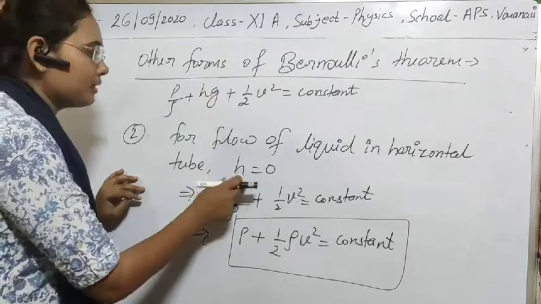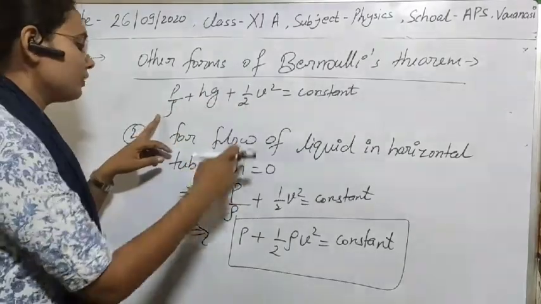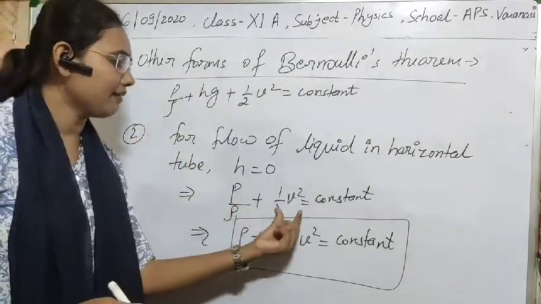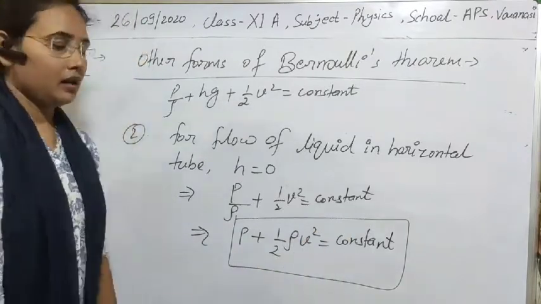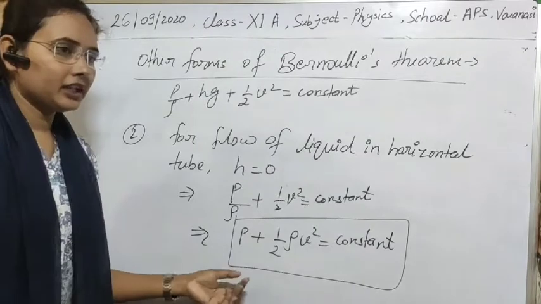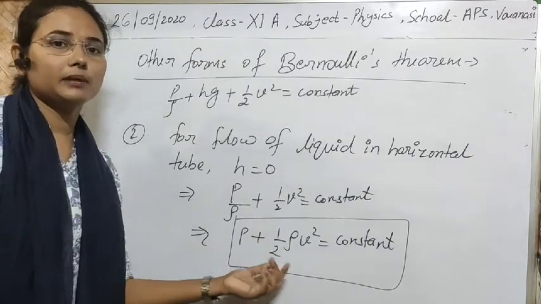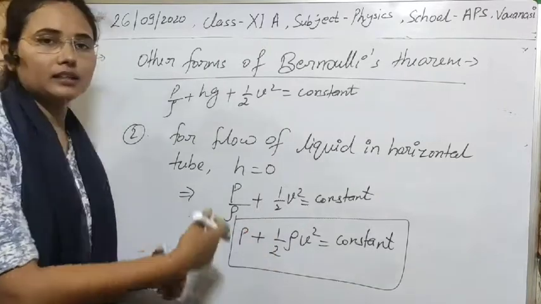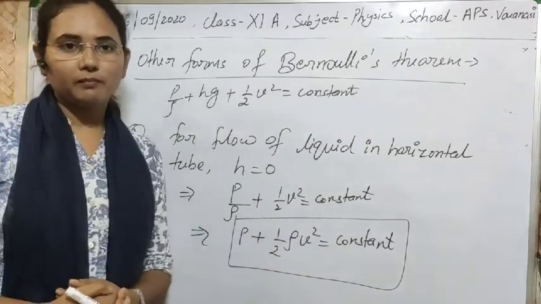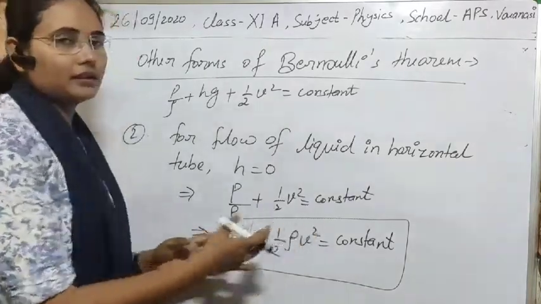So definitely we can remove these terms from here, and finally we will get Bernoulli theorem as P by rho plus half v square equal to constant, or in another term we can write it in this way. From this term it is clear that if we increase pressure, then there will be a decrease in velocity, and if we decrease velocity, then there will be an increase in pressure. Simple. I think this is clear to you.